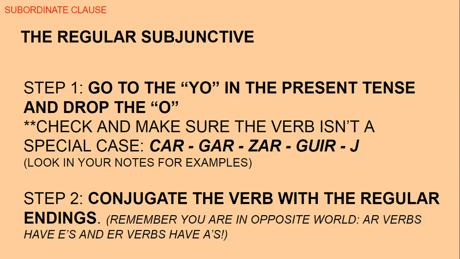You got to check and make sure it isn't one of our special cases like a CAR, GAR, ZAR, GUIR, or a GER. Okay? So if you look in your notes, you'll find examples of these. Step two, conjugate the verb with regular endings. Remember that you're in opposite world, and the AR verbs have E's in them, and the ER verbs have A's in them.